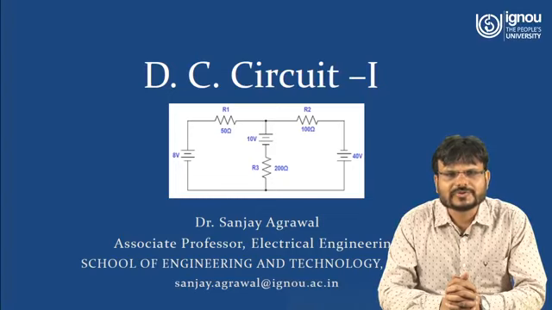So today I am going to discuss the topic DC circuits. DC means what? Direct current. And circuit means what? A circuit is nothing but a combination of different circuit elements. And these elements are denoted as a resistance because we are talking about DC. So we are taking only the resistive element here.